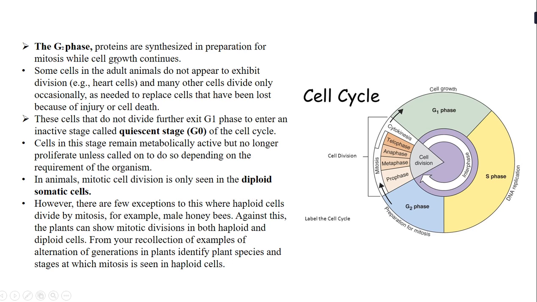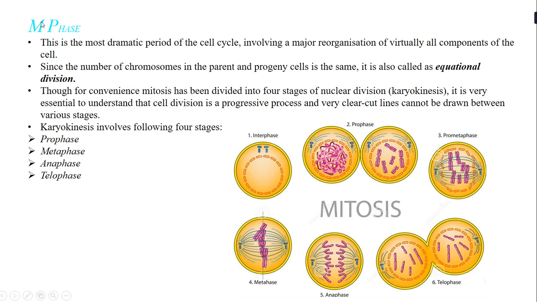Now after G2 phase, let us start with the M phase. The M phase is considered to be the most dramatic period of the cell cycle. Since the number of chromosomes, as I said, remains the same from the parent to the progeny, if there is a diploid number of chromosomes, at the end of the cycle the number of chromosomes will remain diploid.